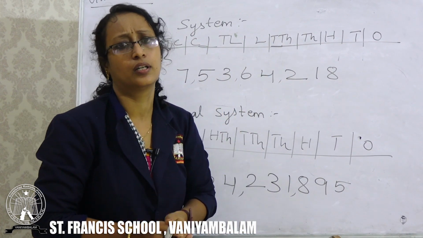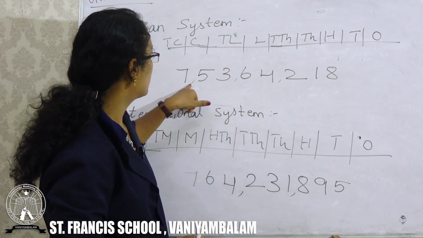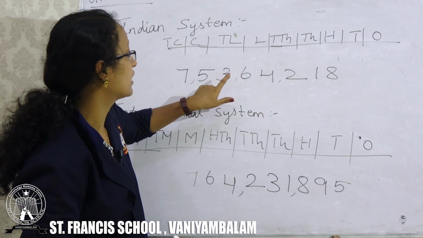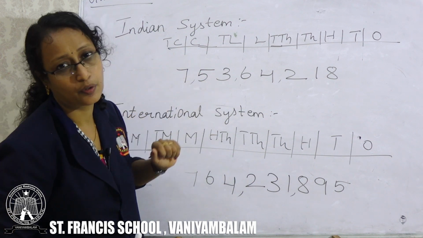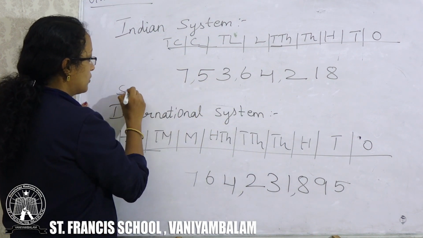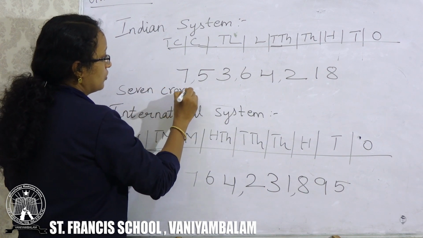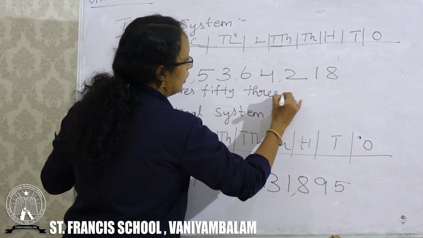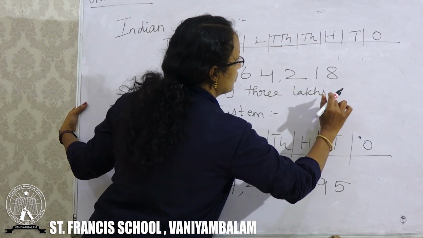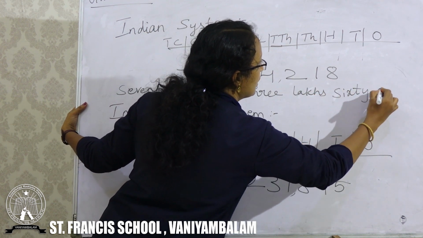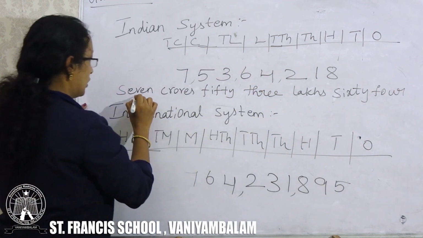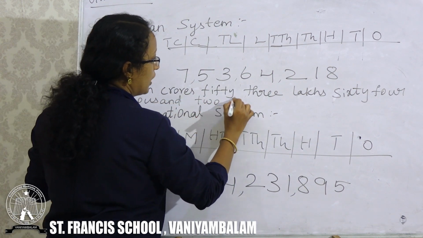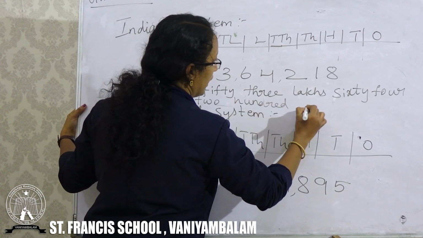It is in the crore: ones, tens, hundreds, thousand, 10,000, lakh, 10 lakh, and crore. So 7 crores, 53 lakhs, 64,218.